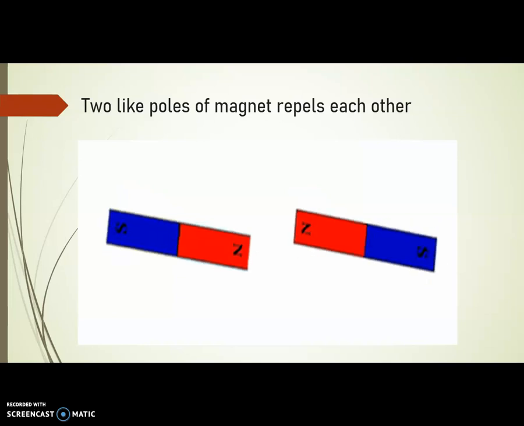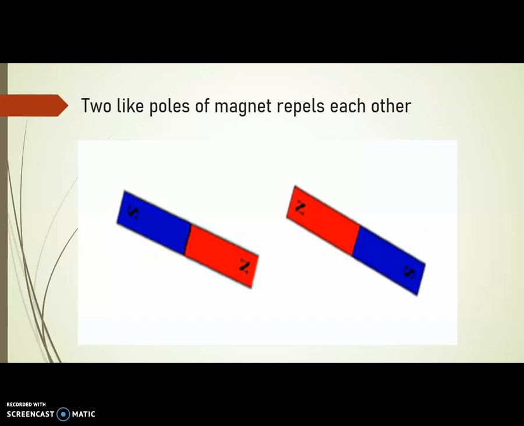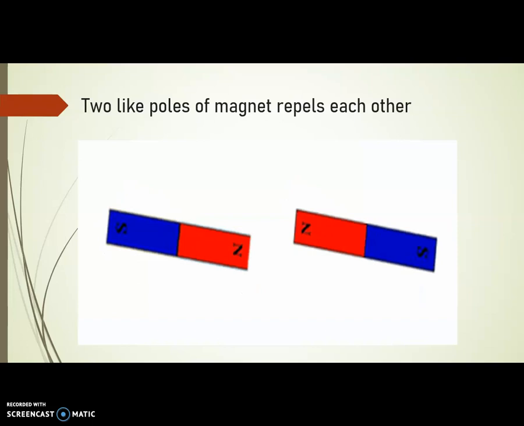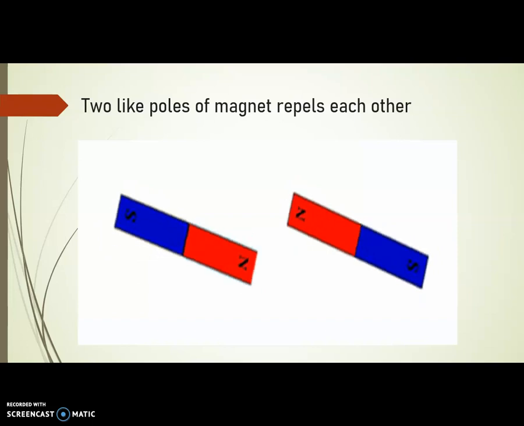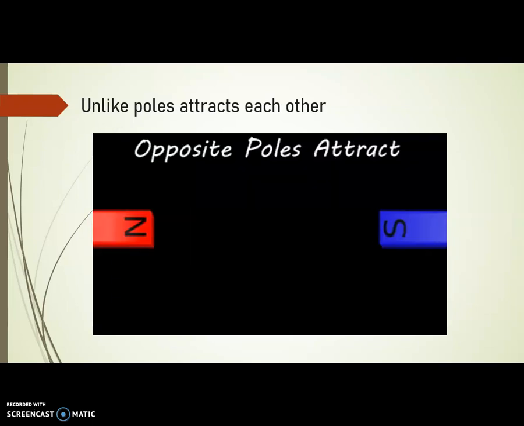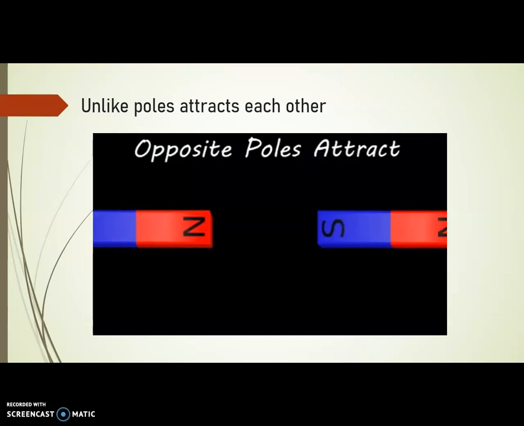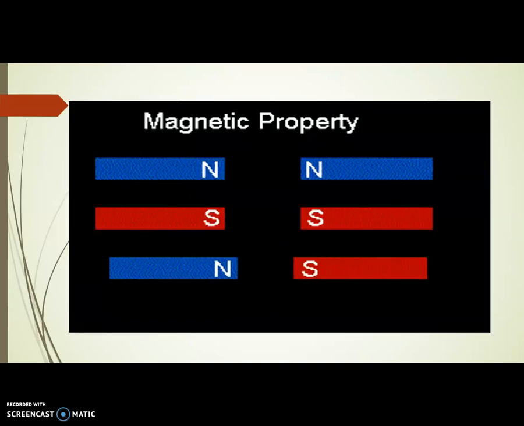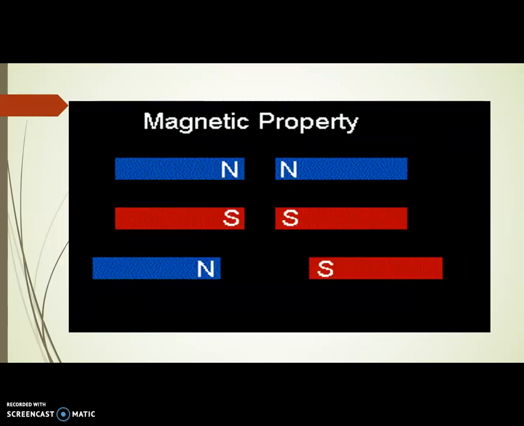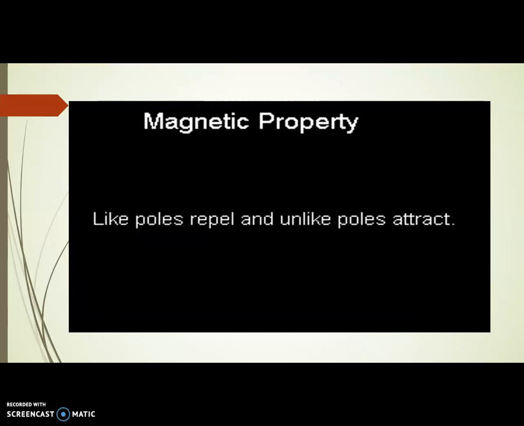That means there is a force of repulsion between like poles. Similarly, if we bring two south poles together, they also show repulsion. But if a north pole is brought towards a south pole, then they always attract each other. That means there is a force of attraction between two unlike poles. This figure also shows that like poles repel and unlike poles always attract each other.